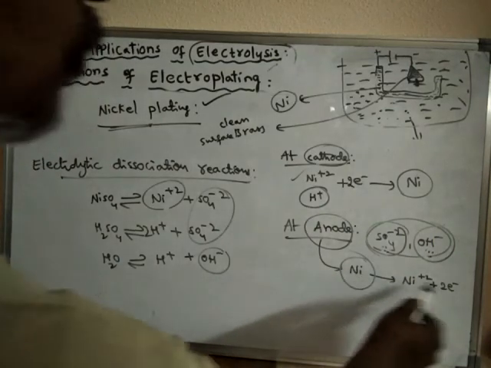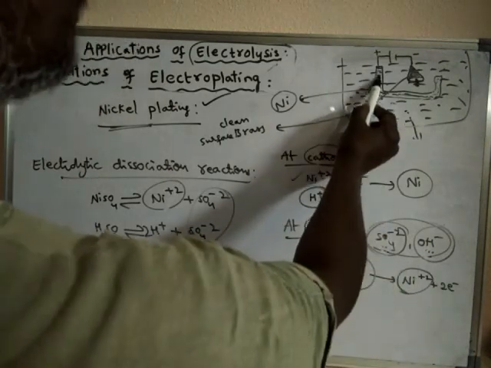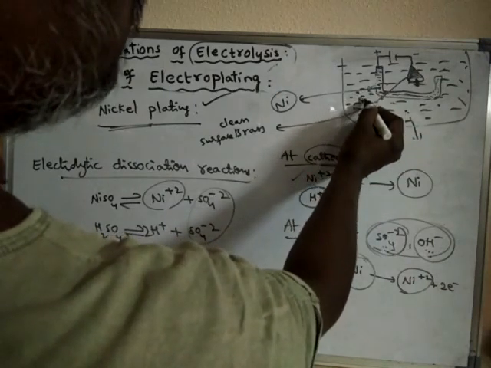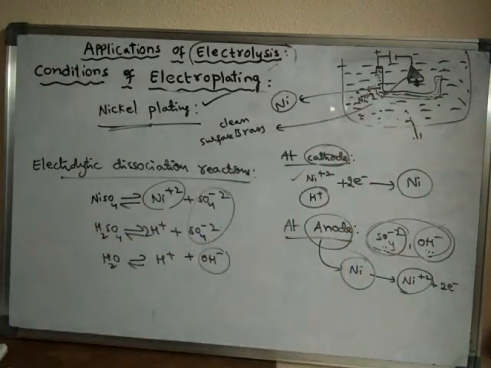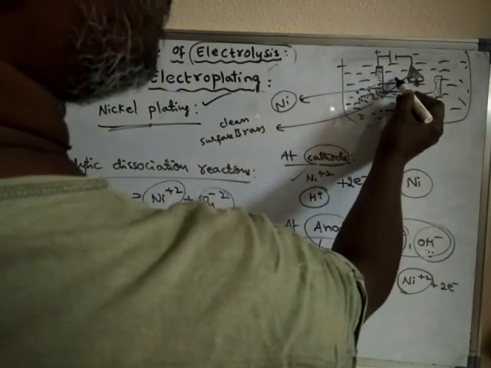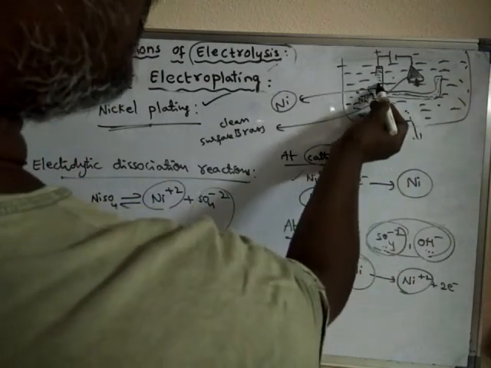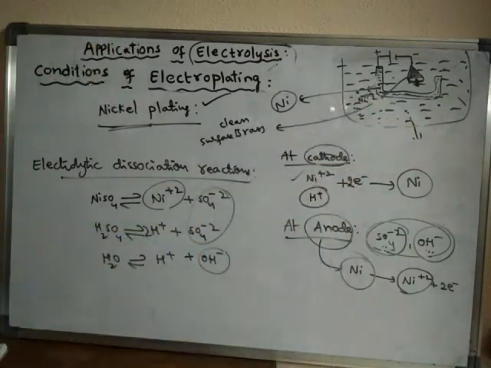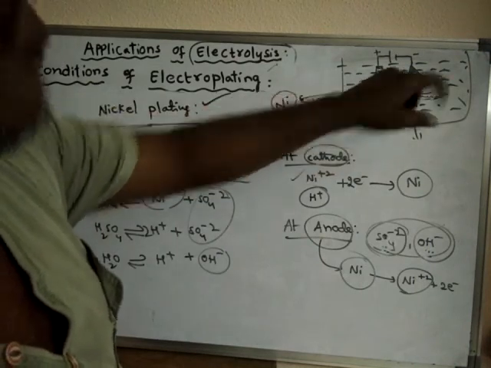That is why nickel will lose electrons to the anode and convert into nickel ions. So this nickel metal will convert into nickel ions, and those nickel ions will enter into the electrolyte. Before that, the nickel ions from the electrolyte are deposited on the cathode. Now the nickel ions are replenished into the electrolyte, because already this electrolyte has lost its nickel ions onto the cathode.